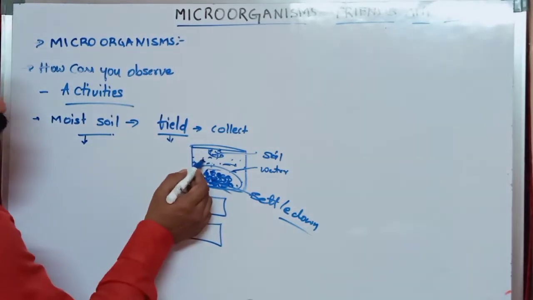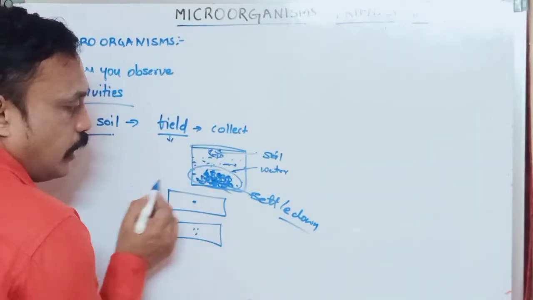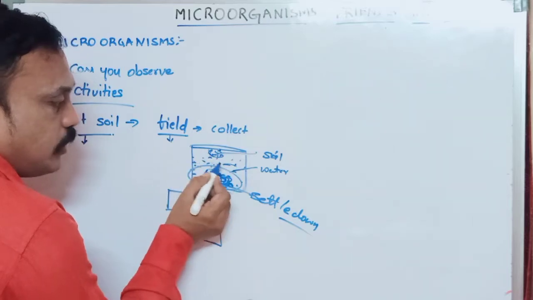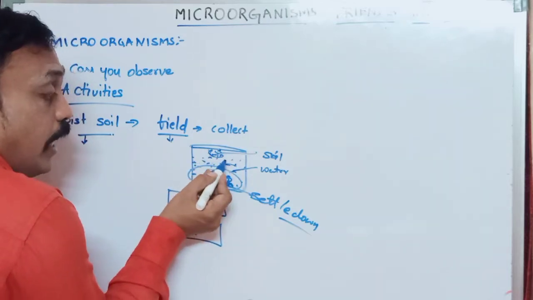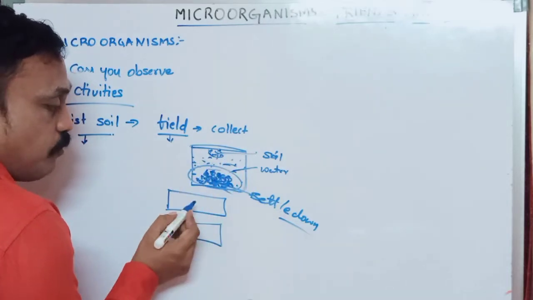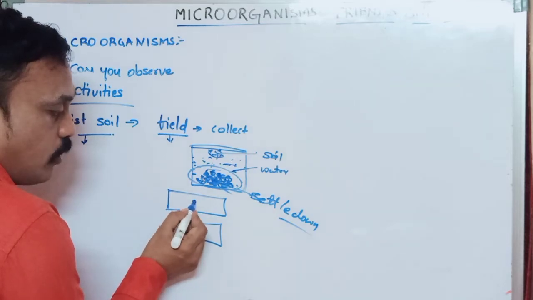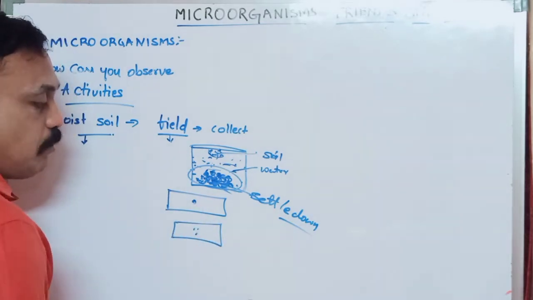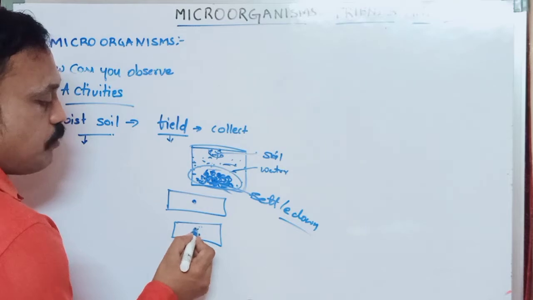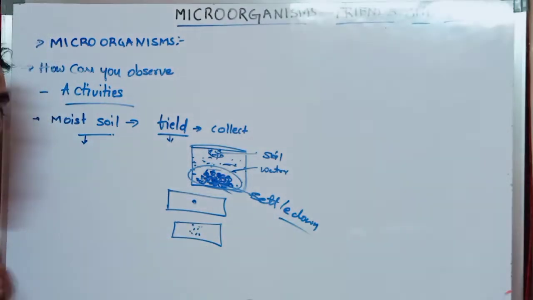After that, the water, whose color has changed, we take 1 or 2 drops of it, pour them on a slide, and keep it under the microscope. We will observe various types of microorganisms. This is a simple experiment.